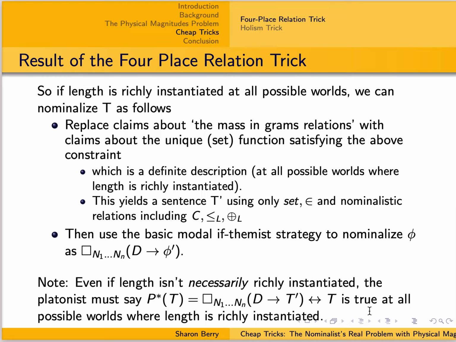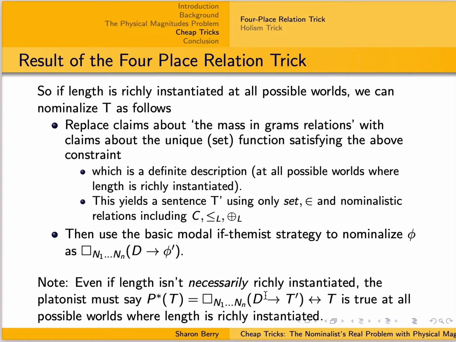So if length is richly instantiated at all possible worlds, we can do basically the same thing that we mentioned above for length. We will have a definite description of the intended mass in grams relation that works at all possible worlds, and uses only Platonist vocabulary. We know how to paraphrase set and element and this nominalistic relation. So we have something that we can plunk into the basic modal if-then paraphrase strategy and get a